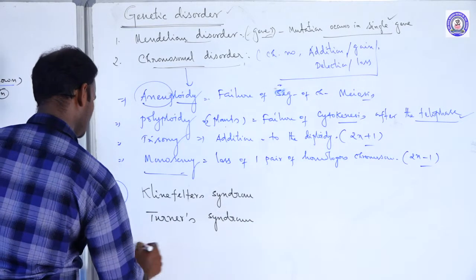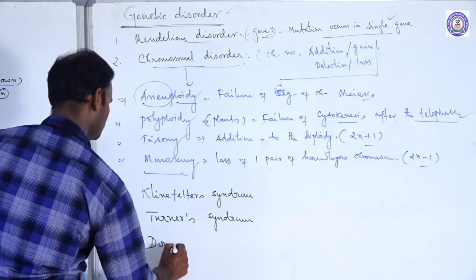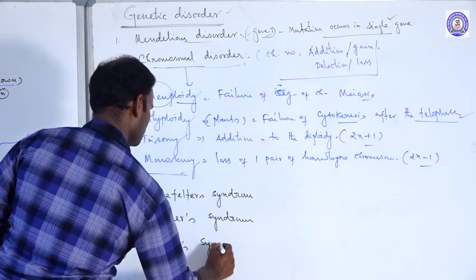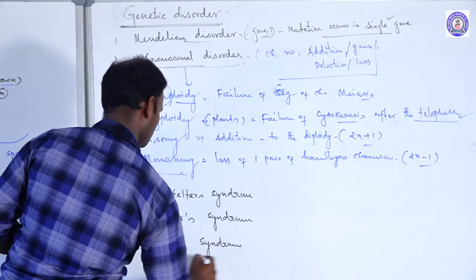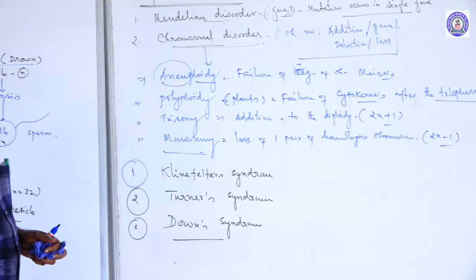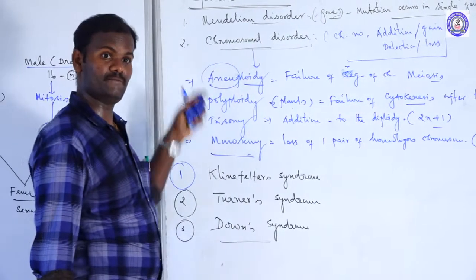The third one is Down syndrome. So these are the three common examples of chromosomal disorder.